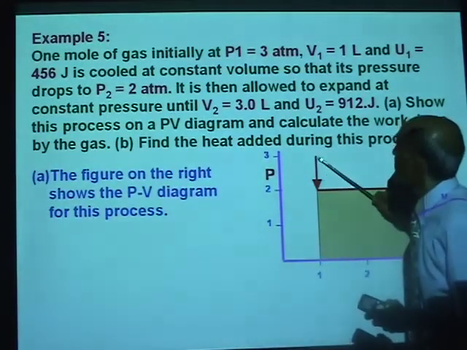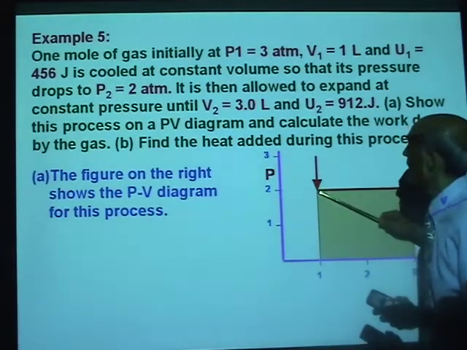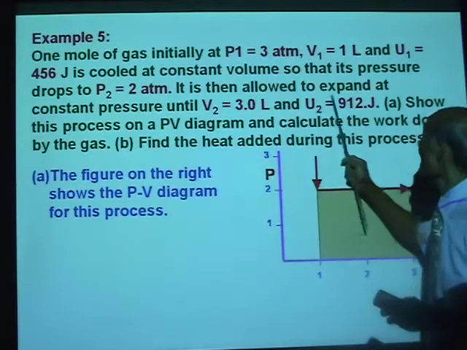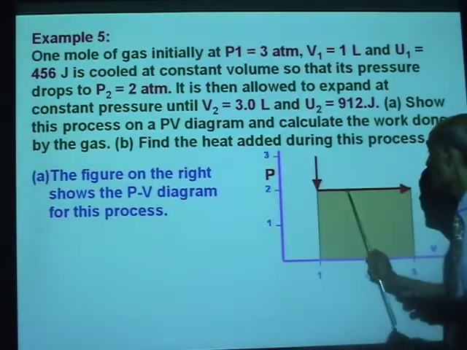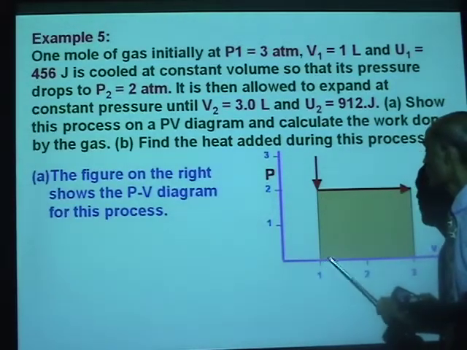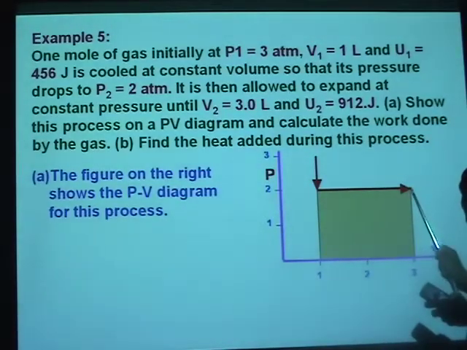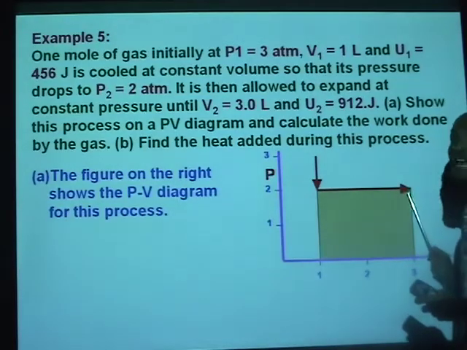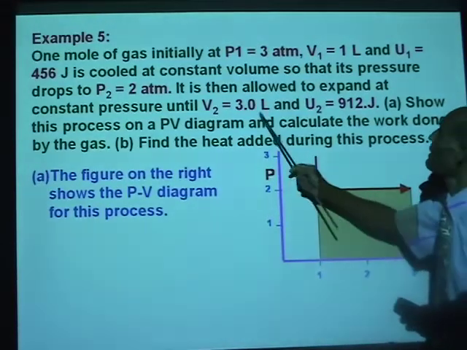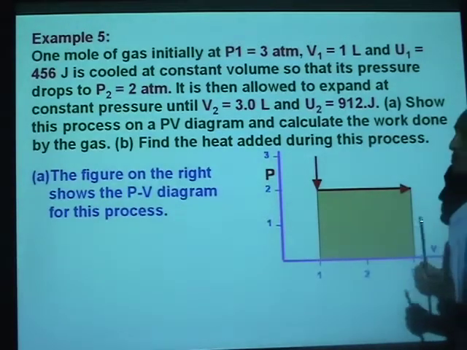It is then taken at constant volume to P2 equal to 2 atmosphere. And then it is allowed to expand. You can see, it is then allowed to expand at constant pressure. So the pressure now remains at 2 atmosphere. It expands from V1 equal to 1 liter to V2 equal to 3 liters. So this is where the gas is now. It expands at constant pressure to a volume of 3 liters, and its internal energy now is 912 joules.